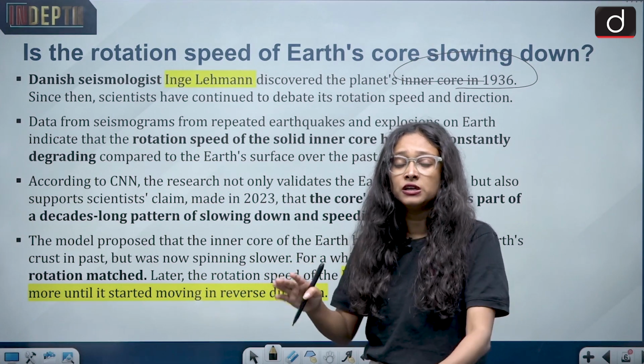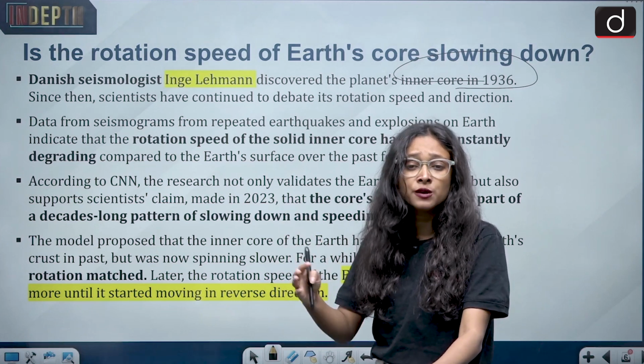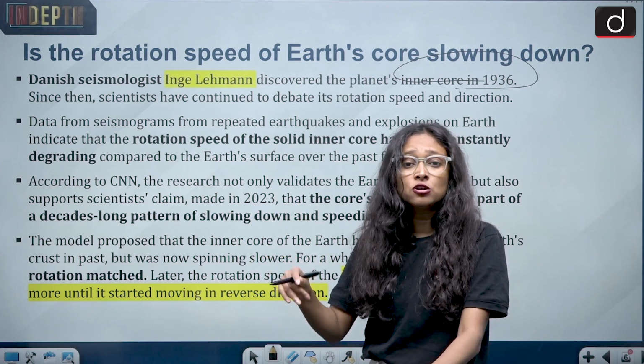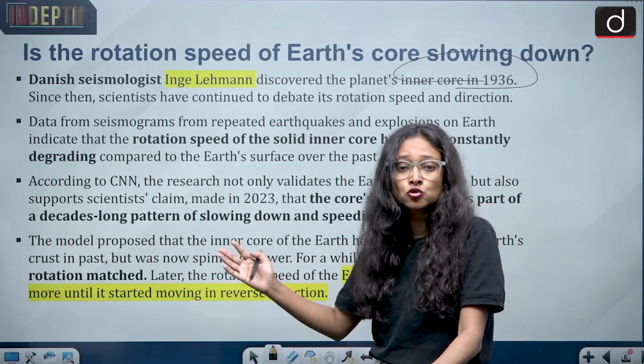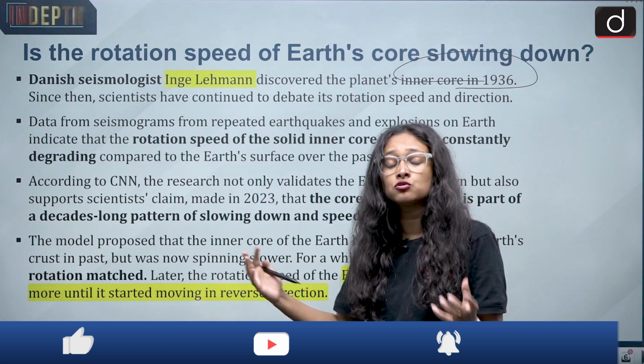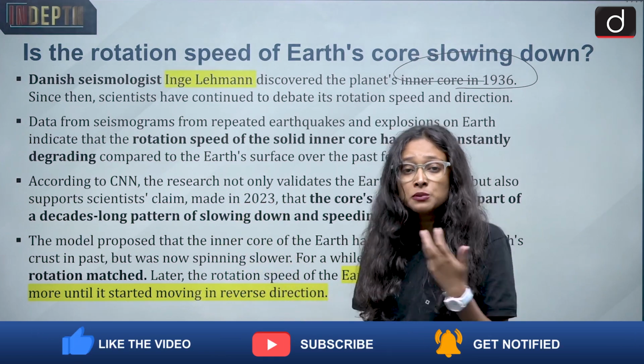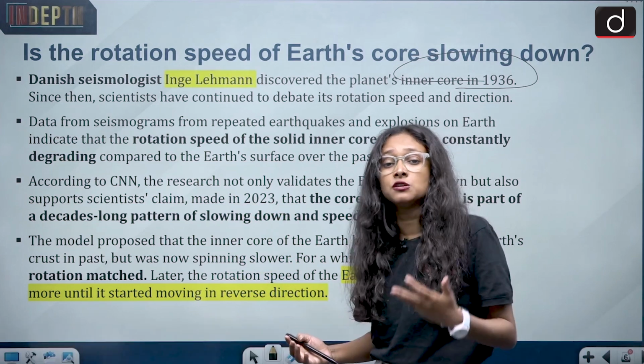study the Earth, we can study it by the various waves, by the earthquakes, by the volcanic eruptions. So we cannot fully claim whether it's true or not, but various scientific sources suggest that, and most of the scientific sources suggest that the Earth's speed is slowing down and now it is reversing.